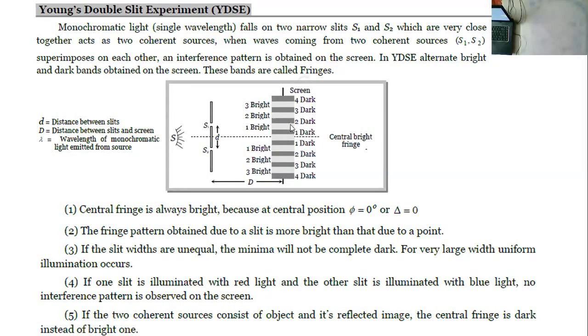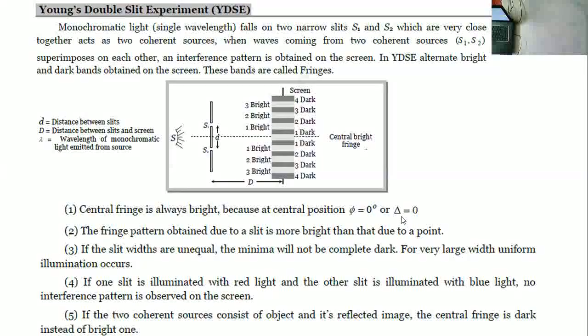What is beta? The distance between two fringes, I mean the distance between two bright fringes, or from the starting of a bright fringe to the ending of the bright fringe, is also called the fringe width. The central fringe obtained is always bright because phi is equal to 0 and delta is also 0.